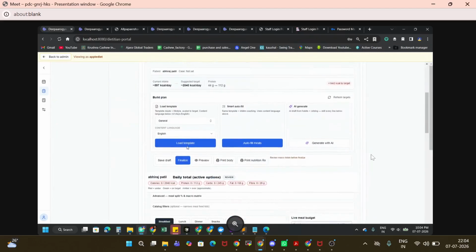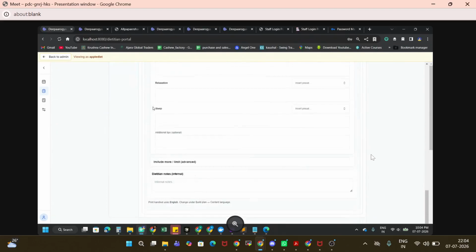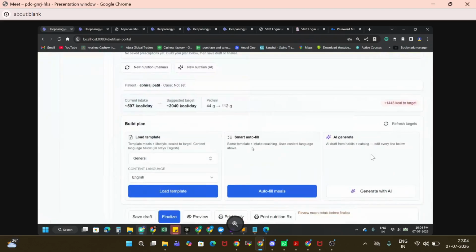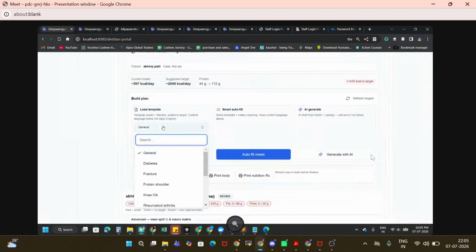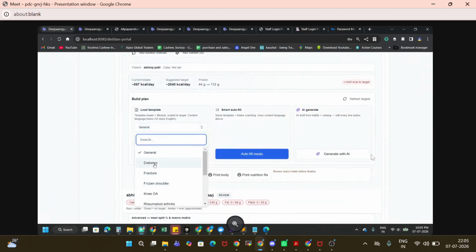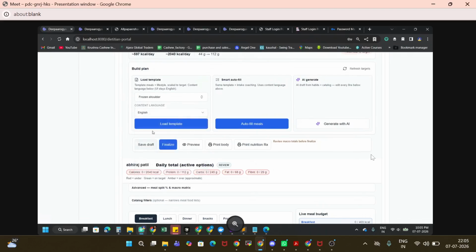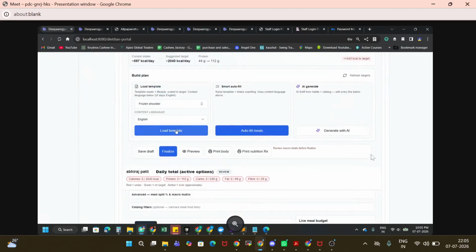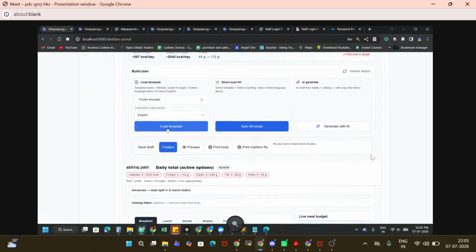Again here if you can see, this is basically Nutrition RX where we generate the final diet plan. Okay, now here we have given three supports. One is the smart auto. So I will talk about the load template and the AI generate one. Okay, so here we have already created some templates. Now let's say the patient has diabetes, some fracture, right? So these are pre-built templates. This will be modified based upon the patient, nutritionist, I mean based upon patient calories and all values.